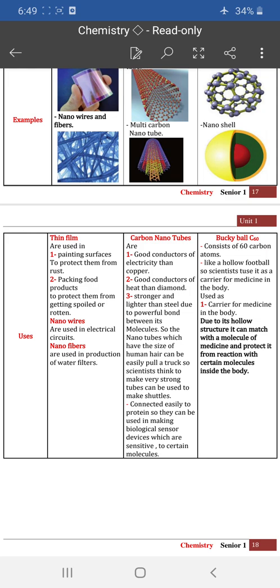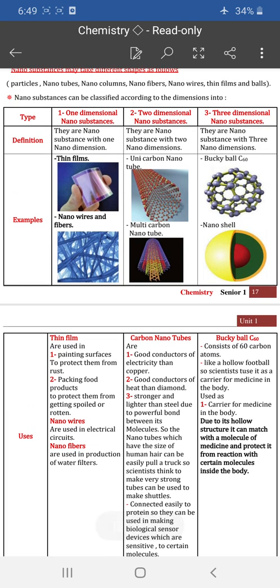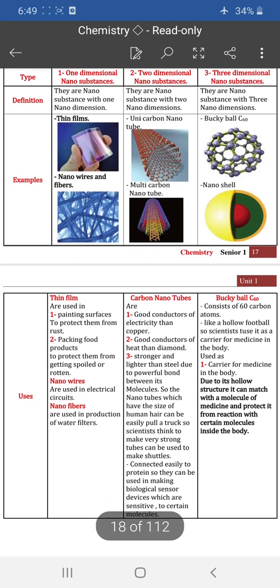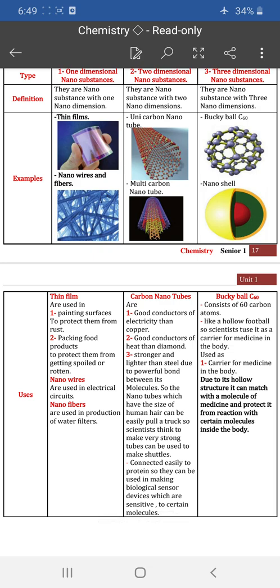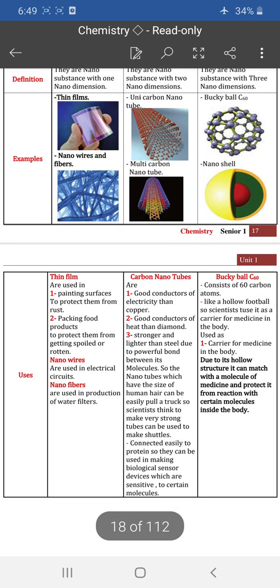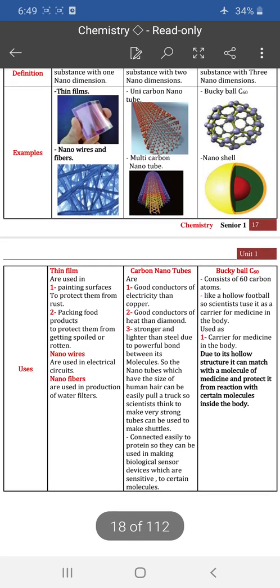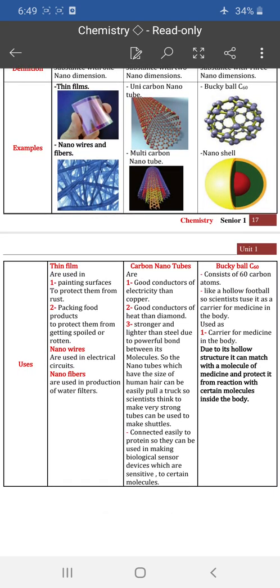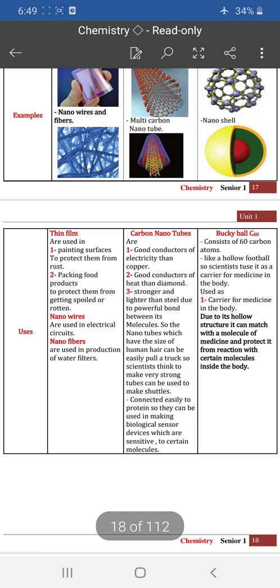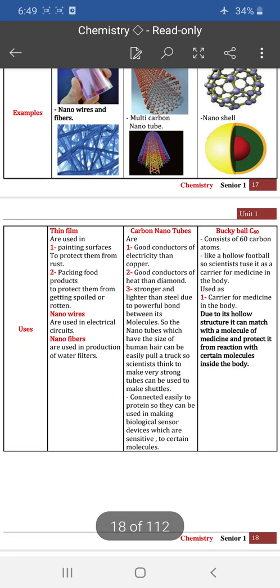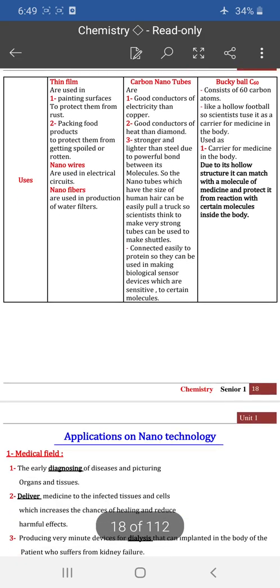And also, it's connected easily to proteins, so they can be used in making biological sensor devices which are sensitive to certain molecules. Also, examples of three-dimensional nanosubstances are the buckyball and nanoshell. A buckyball consists of 60 carbon atoms and is considered a hollow football, so scientists use it as a carrier for medicine in the body due to its hollow structure. It can match with the molecule of medicine and protect it from reaction with certain molecules inside the body.